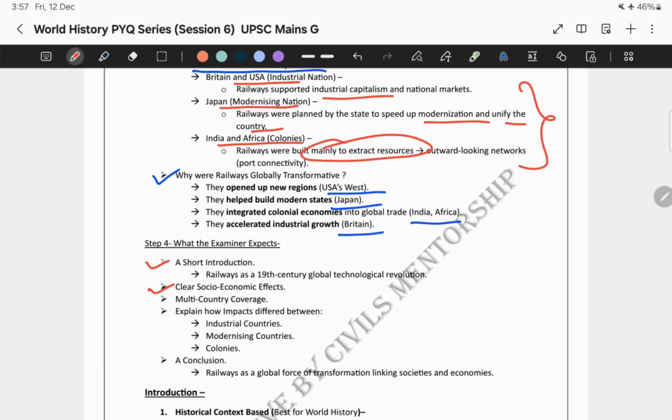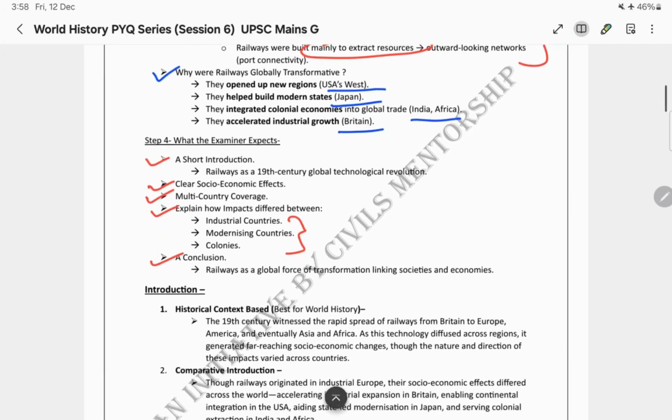Not only social impact or only the economic effect, but both socio-economic effects. Third is the multi-country coverage, like what was the impact globally, showing differences between industrial countries, modernizing countries, and colonies, like how we discussed some time back. Next is to explain how the impacts differed. And finally, in the conclusion, a balanced conclusion about railways as a global transformative force. So this is what the examiner is expecting from us.